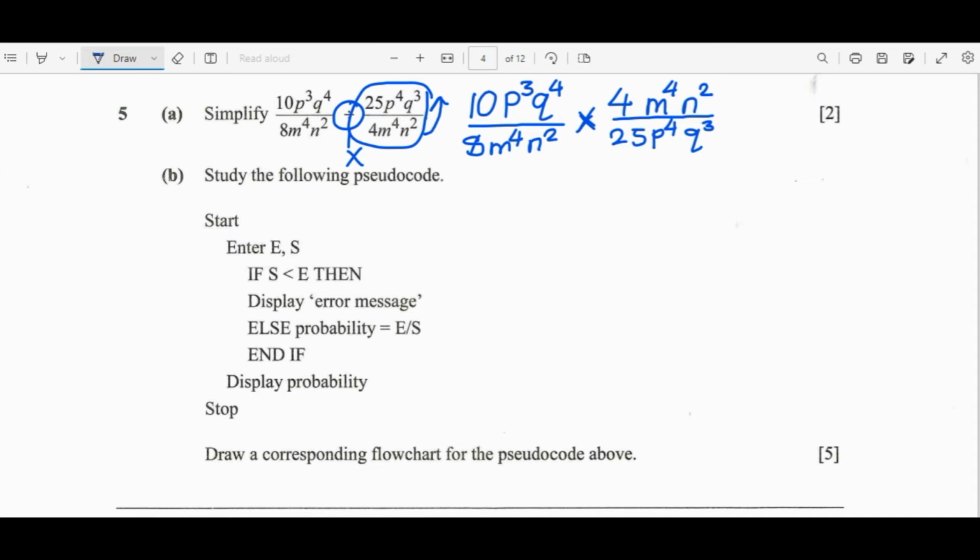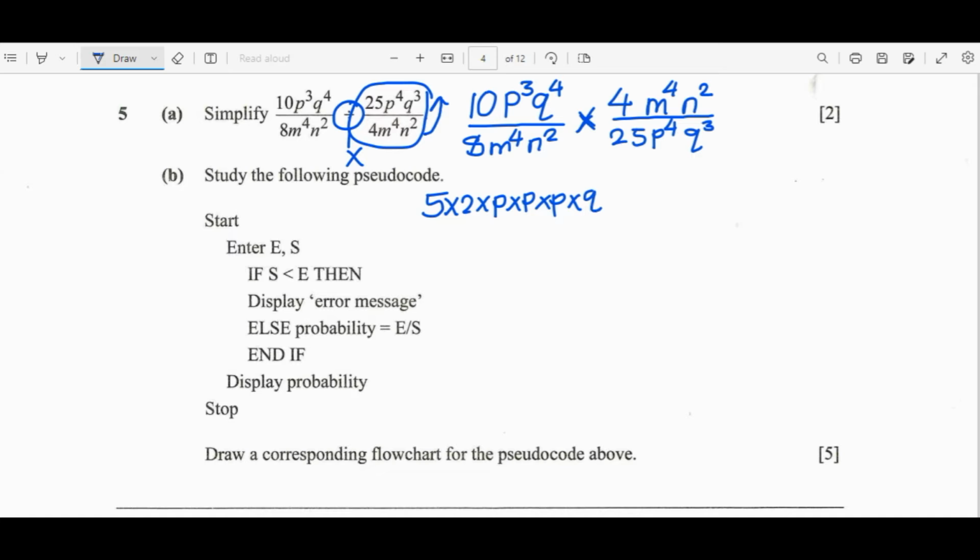Now there are so many ways in which you can simplify a question like this one, but what I like to do is break these parts, the numbers including the variables, in two parts. So the first one, 10 is the same as 5 multiplied by 2. Then for p I'm going to say times p times p times p, because p is raised to the power 3.